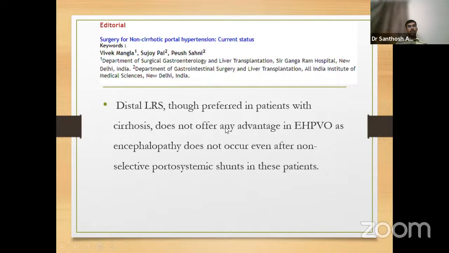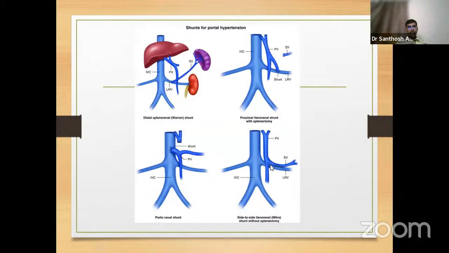So in EHPVO patients, you do a non-selective shunt, they don't tend to develop hepatic encephalopathy because some amount of blood which can go through the liver is sufficient enough to filter all those toxins or metabolites and prevent the development of hepatic encephalopathy. So what is Mitra shunt?